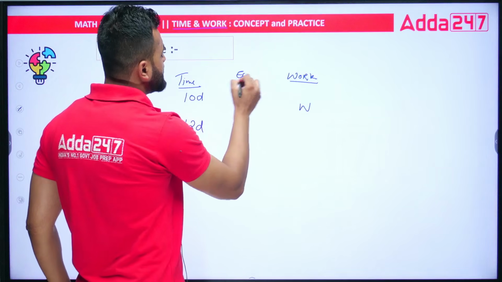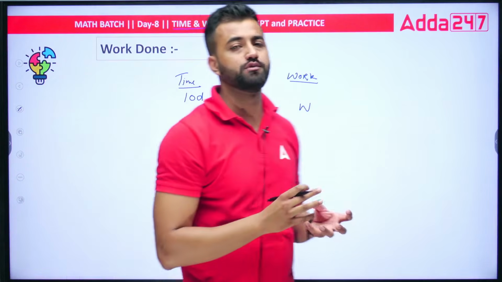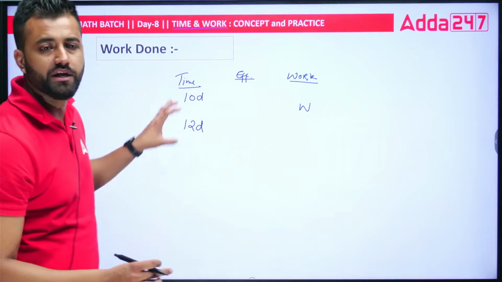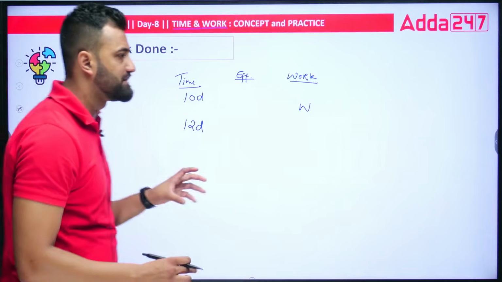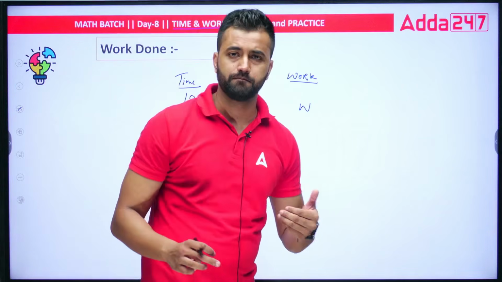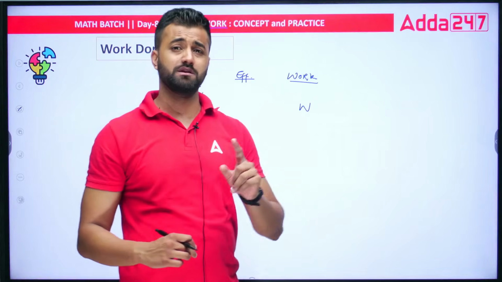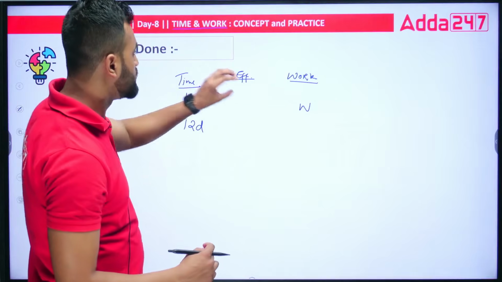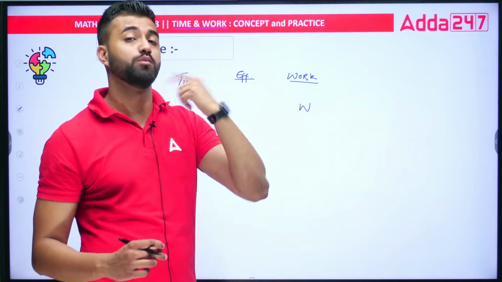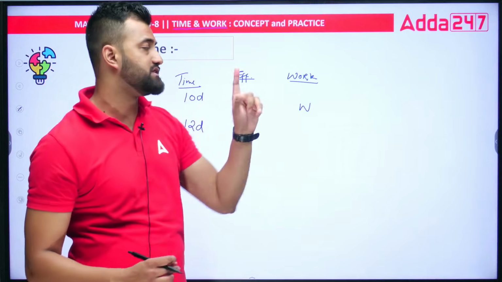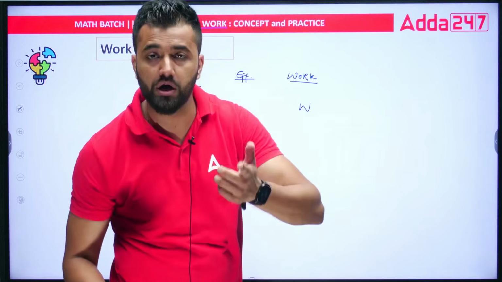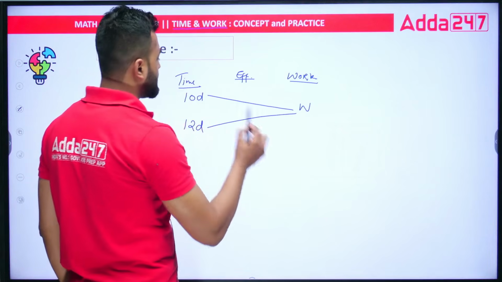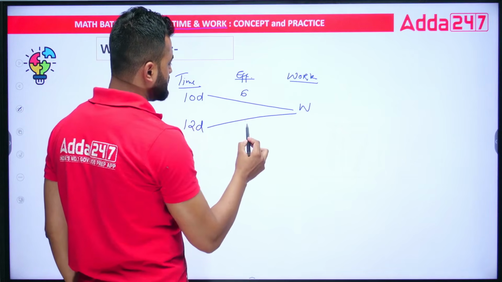Now what is efficiency? Efficiency is nothing but the amount of work that you can do in a single day. The more efficient the person is, the fewer days he will take to complete the work. For example, suppose you and I are doing something. Who would be more efficient? We would know by seeing who takes less time to complete a specific task. So efficiency tells us who takes less or more time to complete the task, and also how much work can be done by that person in one day. For example, I can take a random number, say 6 and 2.